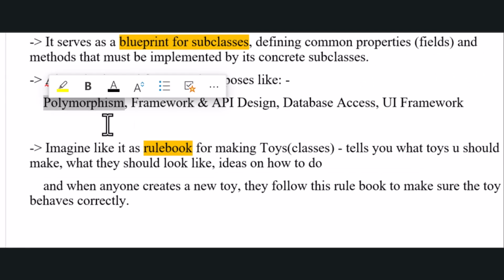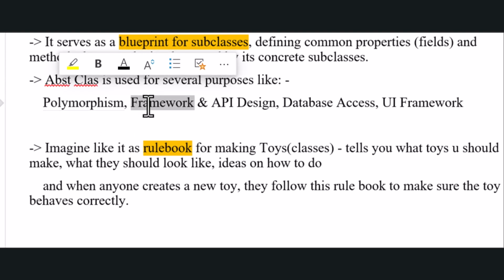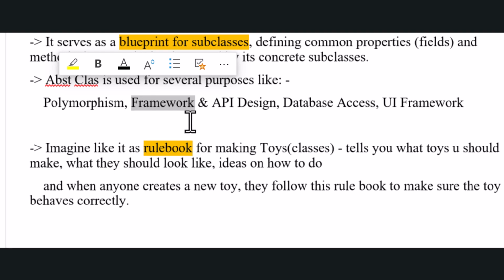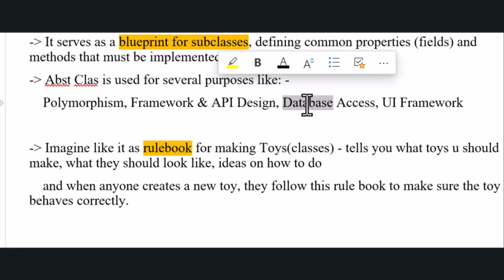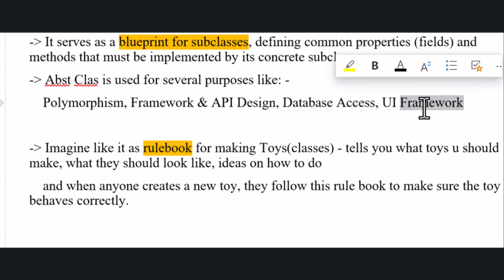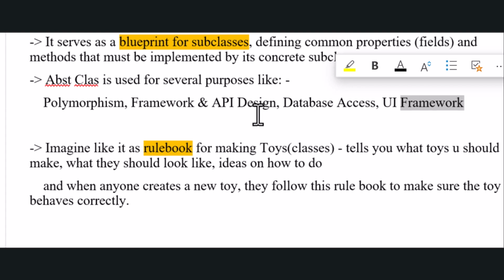An abstract class is used basically for several purposes. For example, polymorphism and the framework. We will be just defining the framework, what has to be done for that particular class, and those classes which are extending will take care of the rest. The same with API design and database access. For example, we'll be just doing the connect, and then the subclass will take care of the implementation of it. We can also do the UI framework. For example, in terms of the React table or the AG grid, we can just say the table and everything, and then the classes which are implementing or extending will take care of it.